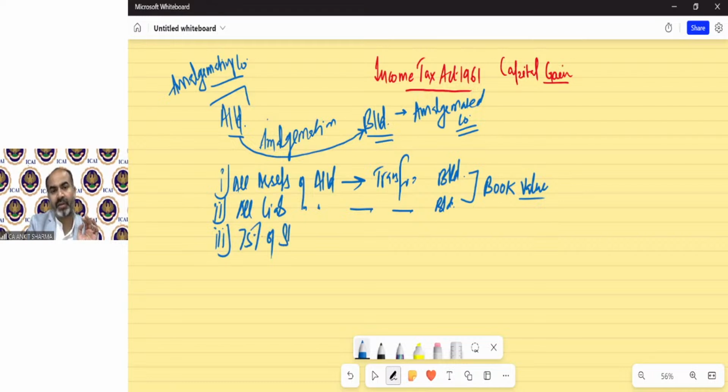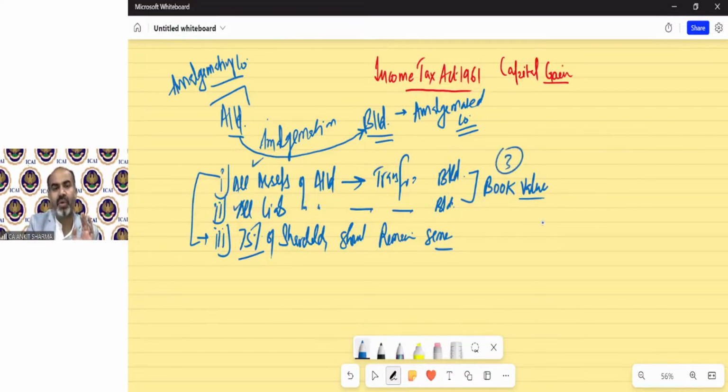And 75% of shareholding should remain the same. In accounts I guess it's 90%, but income tax only considers 75% for the purpose of amalgamation. So these are the basic conditions: all assets, all liabilities at book value, and 75% of shareholding remaining the same.